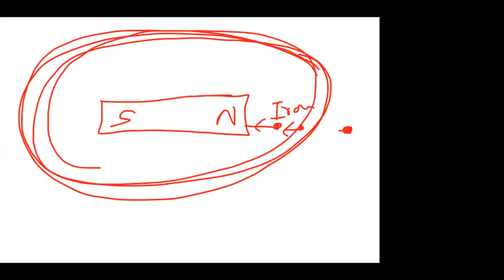So what does magnetic field mean? The space around the magnet until where its influence is felt. Now, to explain this magnetic field, we use a term called magnetic induction.